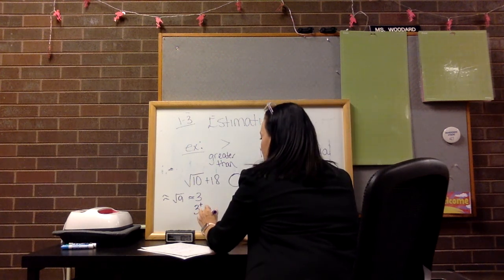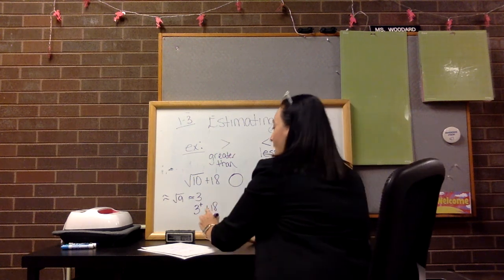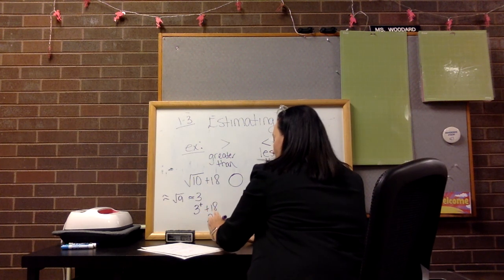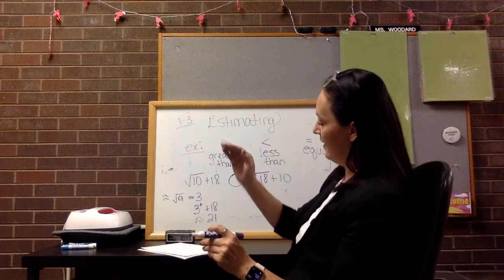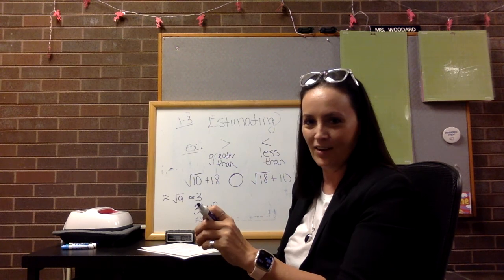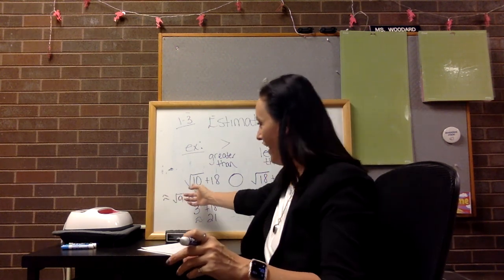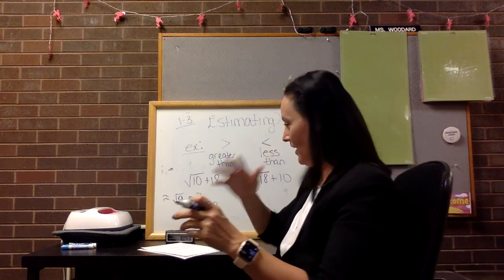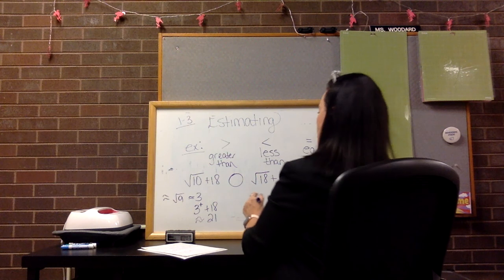So I have 3 plus, and then this is still going to be my 18. So when I'm looking at this side, I'm looking at approximately 21. And that little squiggly symbol means approximate. I didn't exactly calculate this out. I didn't use a calculator, and my brain doesn't know the value for the square root of 10. I'm just approximating it, so I'm coming up with 3. 3 plus 18 gives me 21.